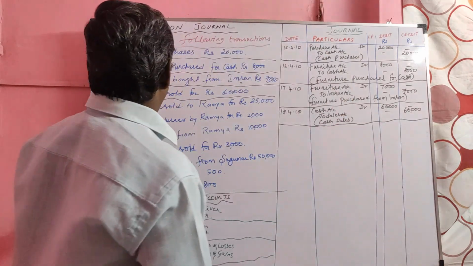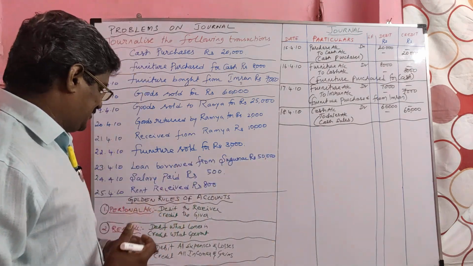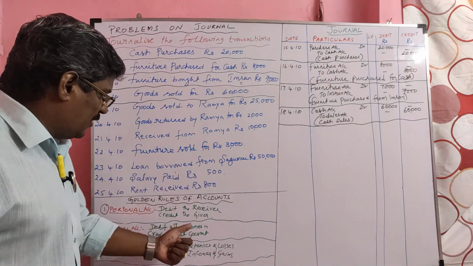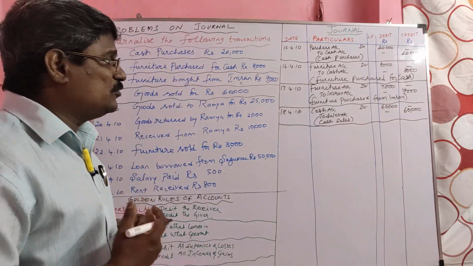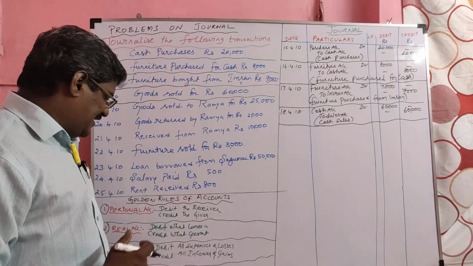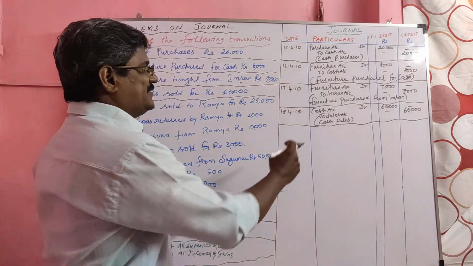Once again, I am repeating. Goods sold for 60,000. When we sell goods, what is coming in? Cash. Cash is a real account. Debit what comes in, so cash debited. From us, what is going out? Goods are going out. When goods are going out, it is called sales. Sales is a nominal account. Since it is an income, it should be credited. It is a cash sales.